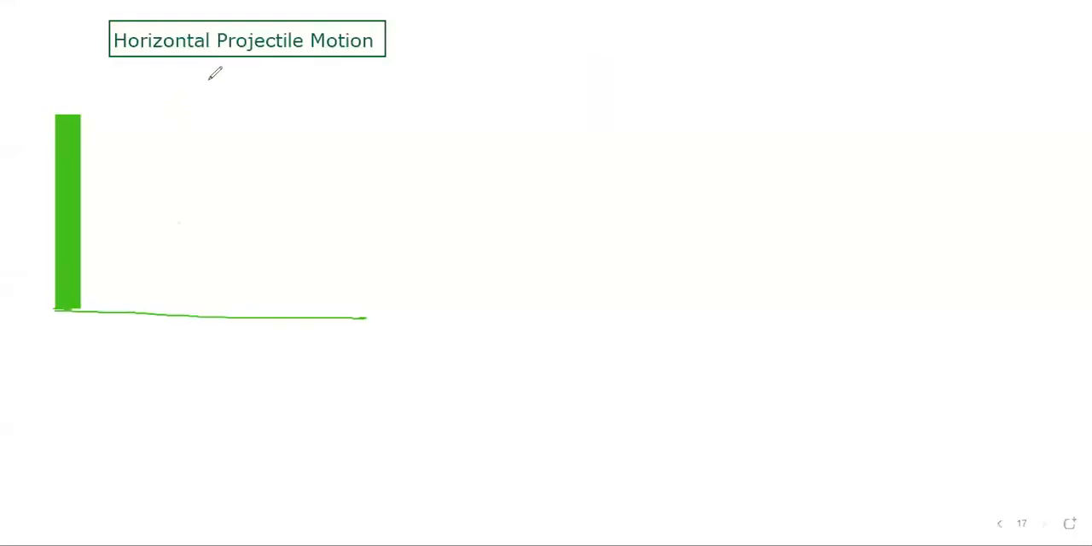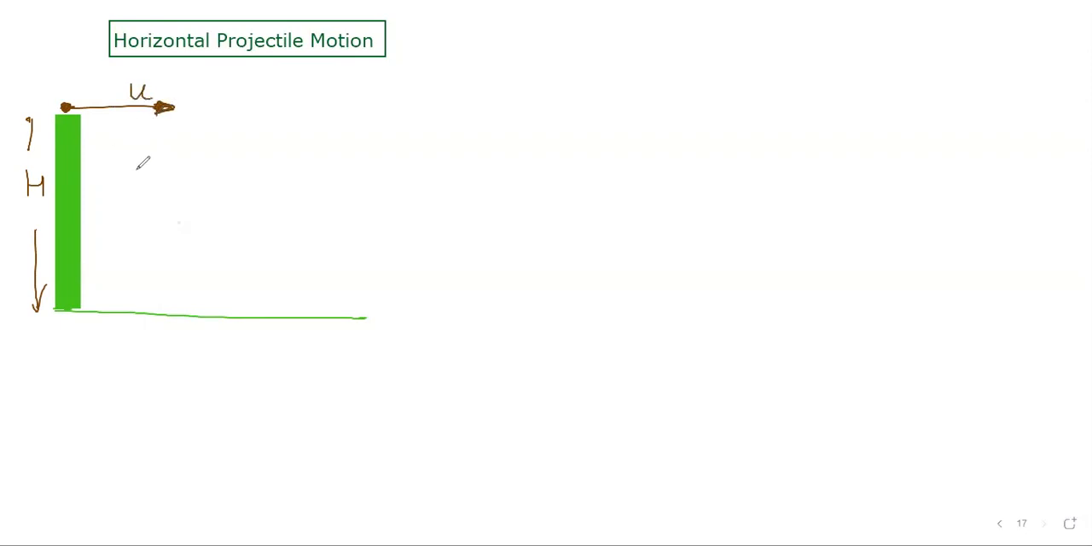Okay, the second type of motion is called horizontal projectile motion. Here we go to some height, like this is a tower of height H from the ground. You go to the tower and throw some object from here, horizontally. The initial direction of throwing should be exactly horizontal, with initial velocity U.